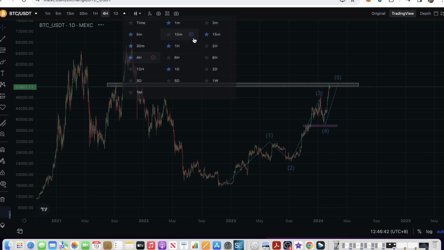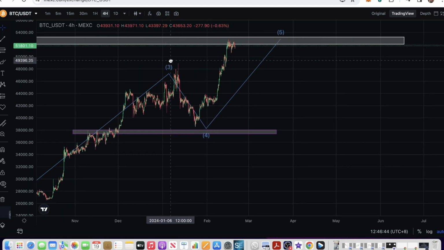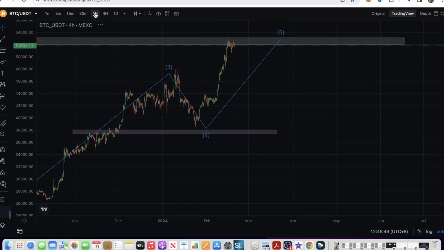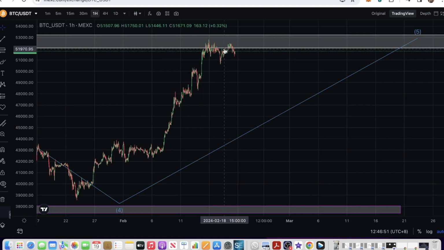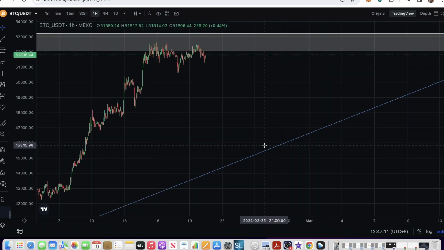Based on my last night's technical analysis that I made for you guys, and I'm going to go to 1 hour, I was talking about the price being around here, and I showed that the price is kind of breaking up, but I do not see enough strength. Bitcoin is not really showing the same strength as we had in this pump. I'm going to show it a little bit better.